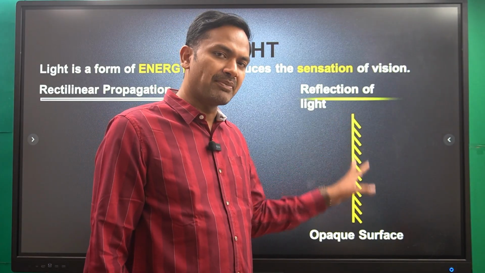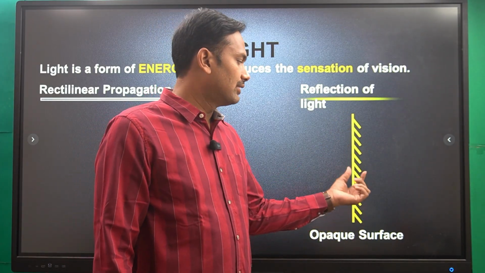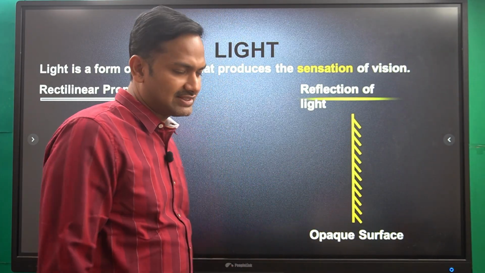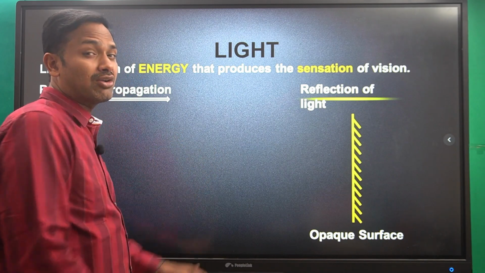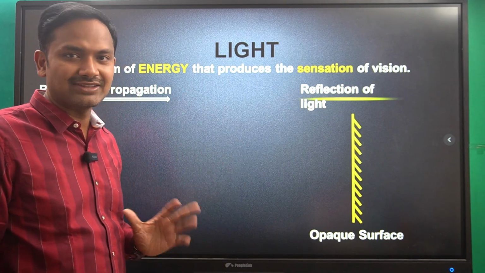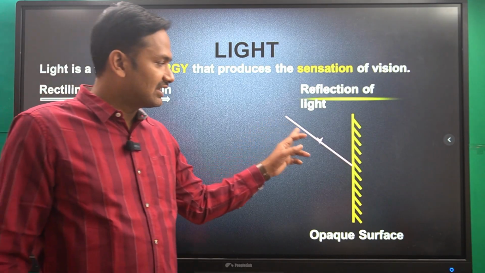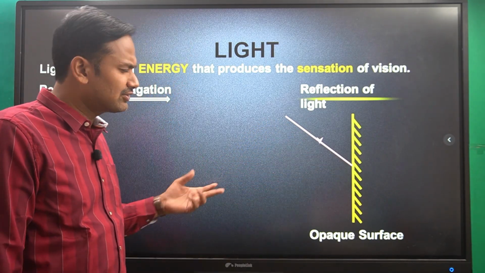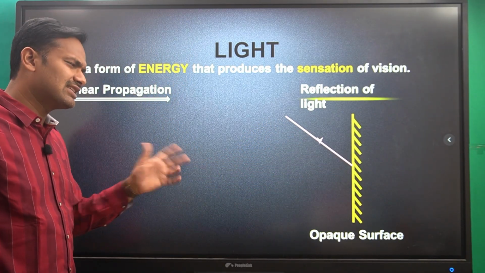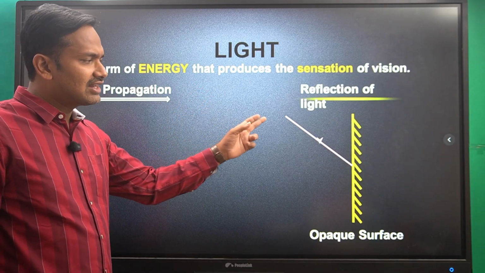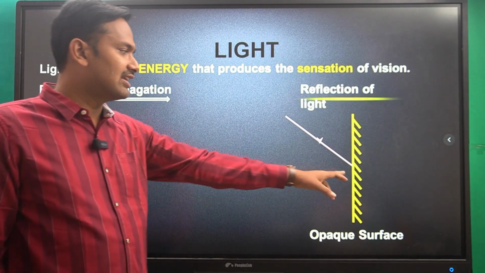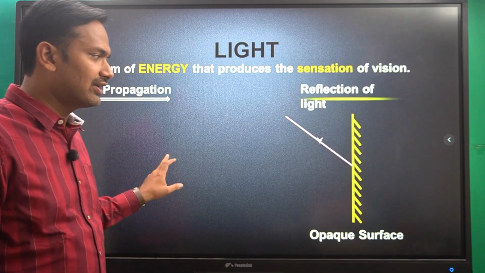Imagine there is a mirror here, which is an opaque surface, meaning the light cannot pass through this opaque surface. Now a light ray is incident on this opaque surface of the mirror, at this point.